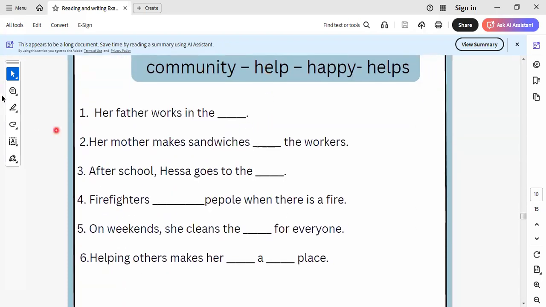So the first one is hospital, and another one is for workers.